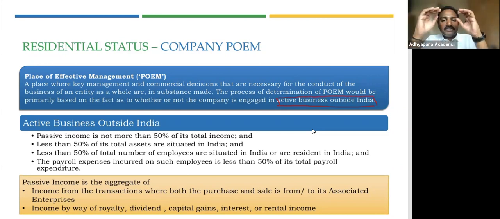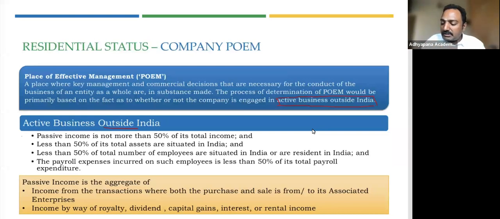For that, they have given some rules. They have given some conditions which need to be satisfied to prove that the active business has happened outside India, right? Why is it necessary to prove? Only then will they be called non-resident. If your active business is outside India, you are a non-resident. If your active business is in India, your POEM is in India. So determining the POEM is based on determining where your active business is located. Is it in India or is it outside India?